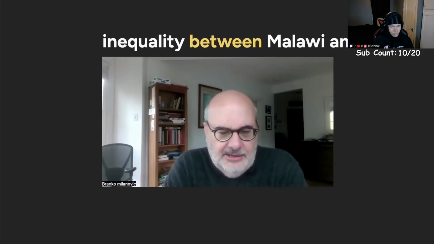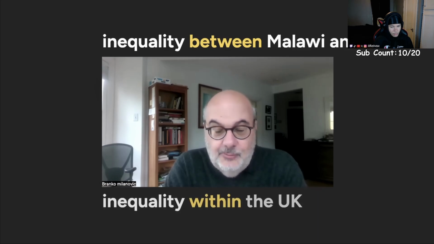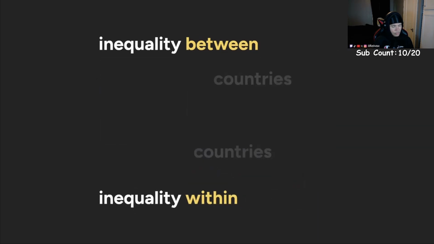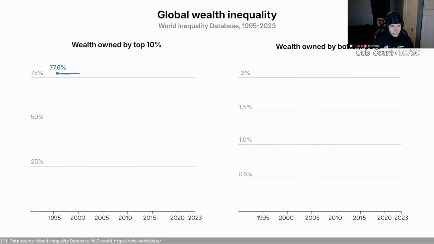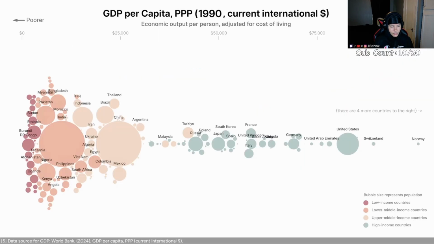To be very blunt, reducing inequality between Malawi and the UK is much more important than reducing inequality within the UK. That's what I'm saying. Although inequality within countries went up in many regions, the inequality between countries has gone down. The global top 10% now owns 74% of the wealth, which is less than before. And the bottom 50% own 2.1% of the wealth, which is not much, but still higher than in 2000. Developing countries are catching up.